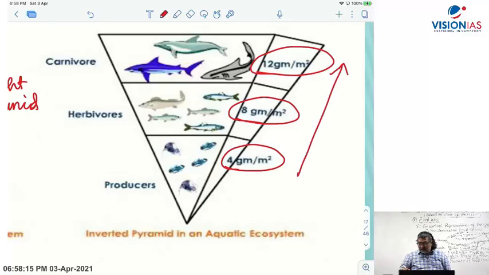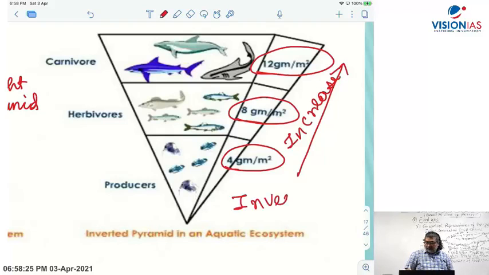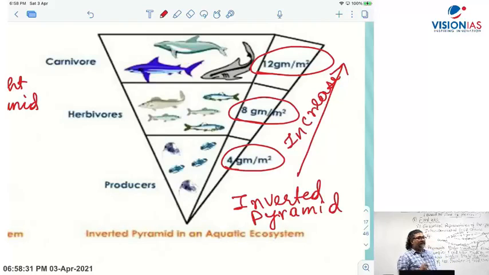Instead of a decrease, there is an increase in biomass, and it becomes an inverted pyramid. I am talking in terms of biomass, not energy. Energy pyramid will always be upright. There will always be loss of energy. But biomass can be both upright and inverted.